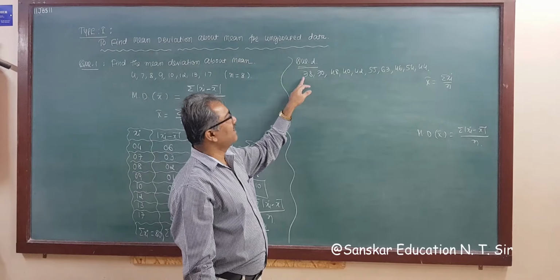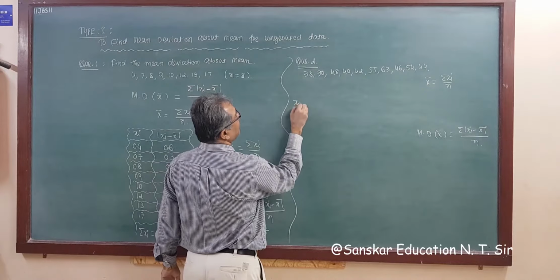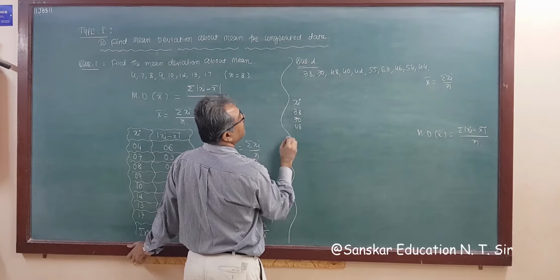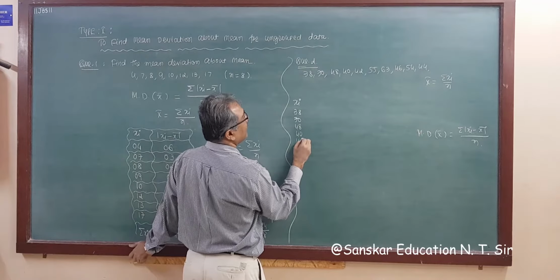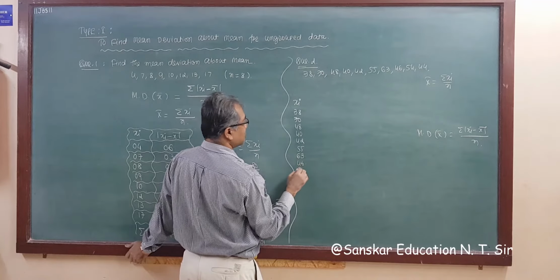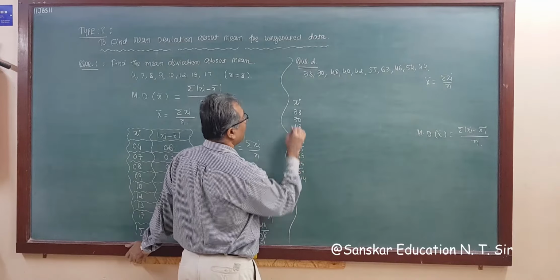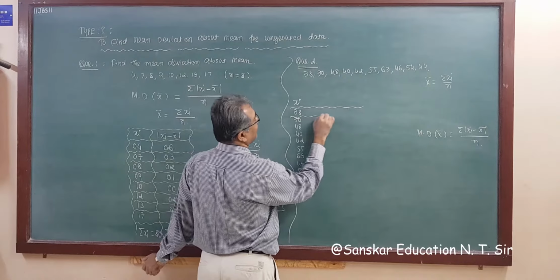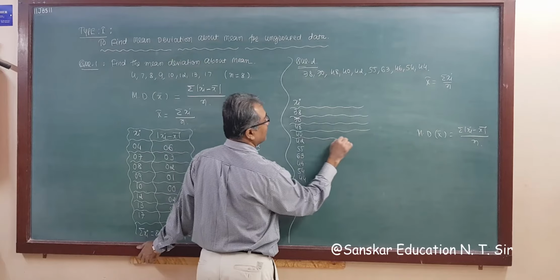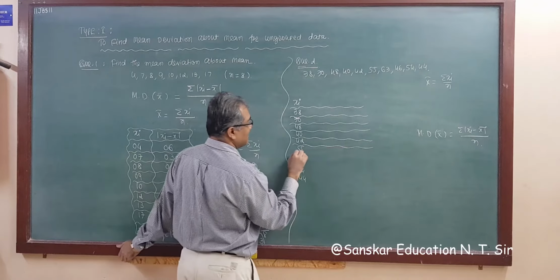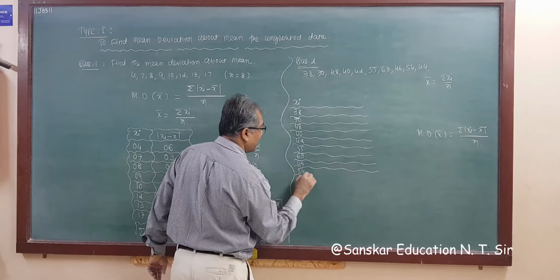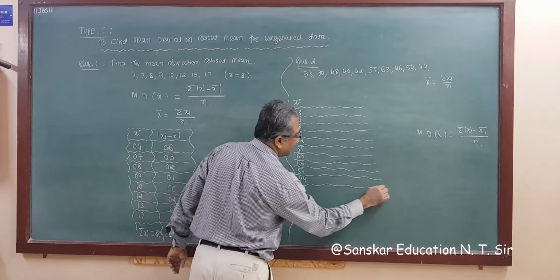Now for the requirement, xi is given: 38, 70, 48, 40, 42, 55, 63, 46, 54, 44, and I'm drawing a line. You already have the line drawn in your notebook, so this is a very easy task for you. So start calculating and tell me the answer. Start your work, right?